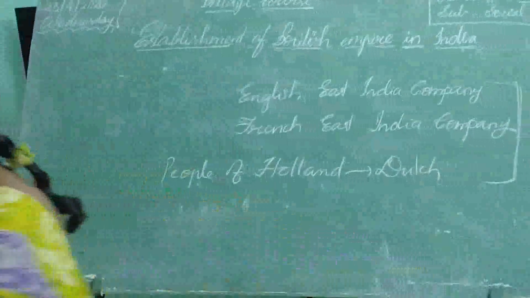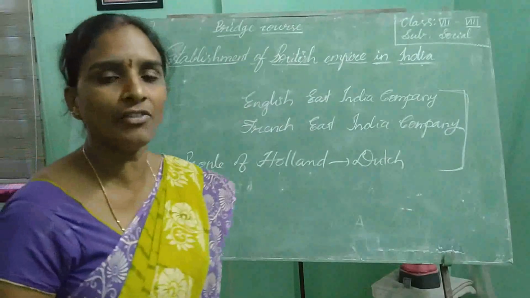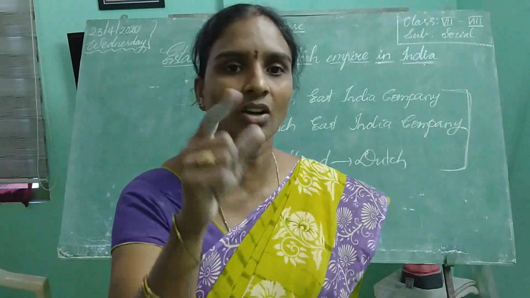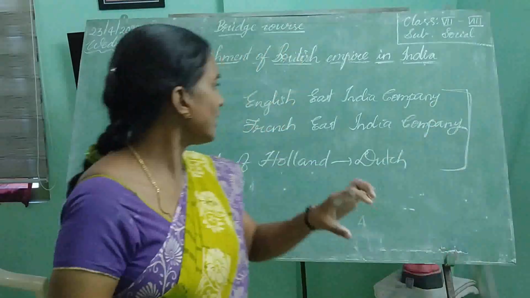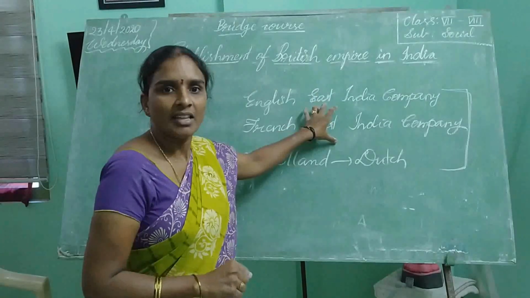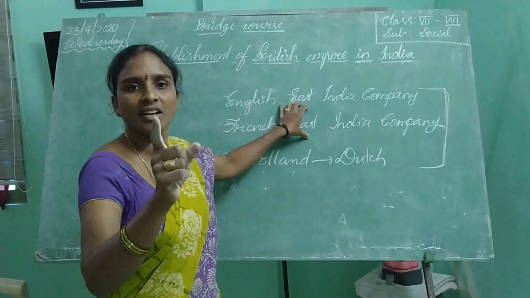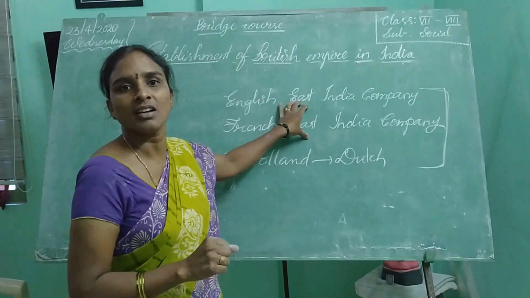And India could produce the finest quality of silk and cotton. So when these countries started trade relations with India, they competed with each other for the same kind of goods.